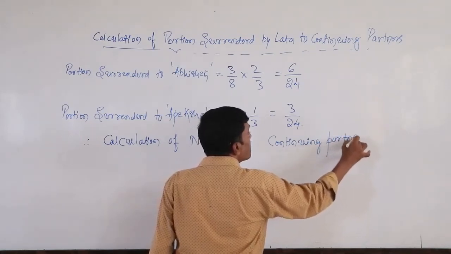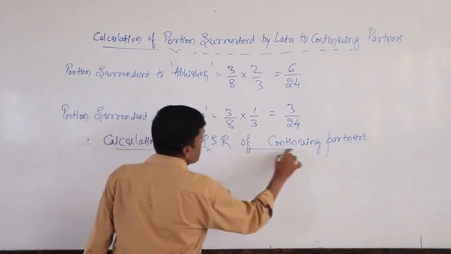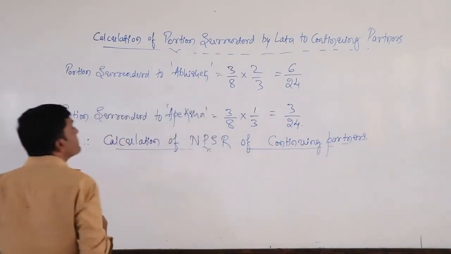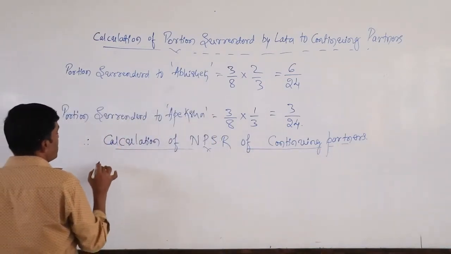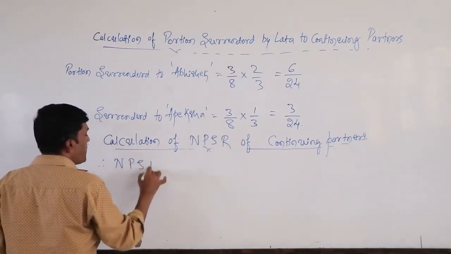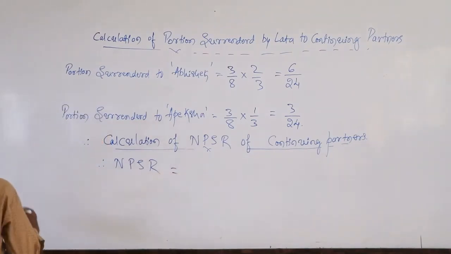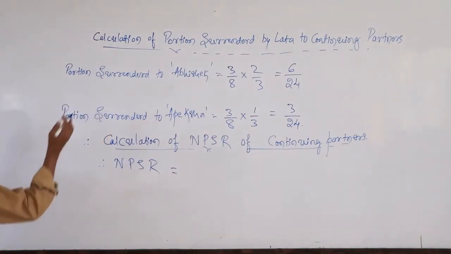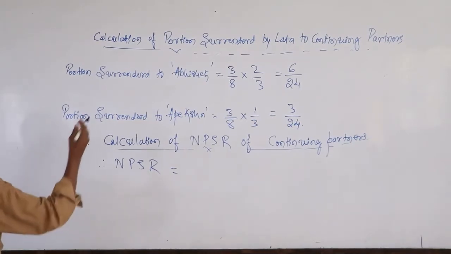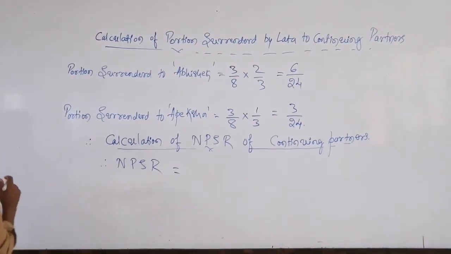Look here, very simple it is. So here, new profit sharing ratio. See here, dear students, Abhishek, he is the first among the continuing partners.